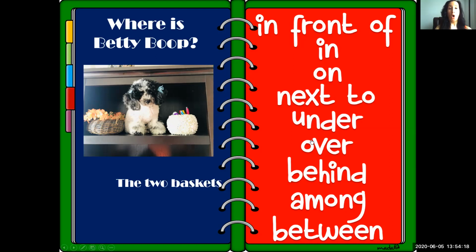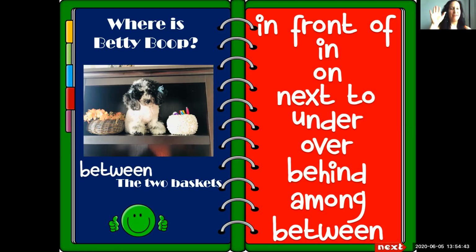Over the two baskets? Behind the two baskets? Among the two baskets? Or is Betty Boop between the two baskets? I know you got this one. Betty Boop is between the two baskets. Did everyone get that? High five.